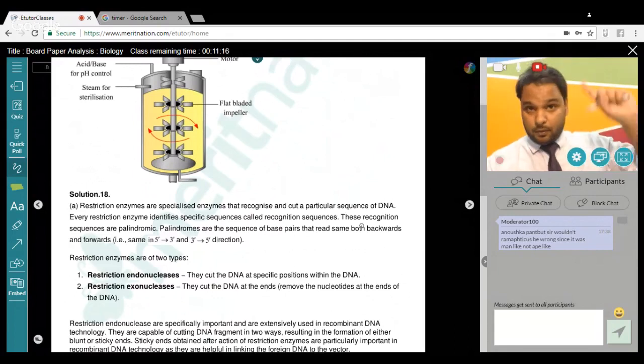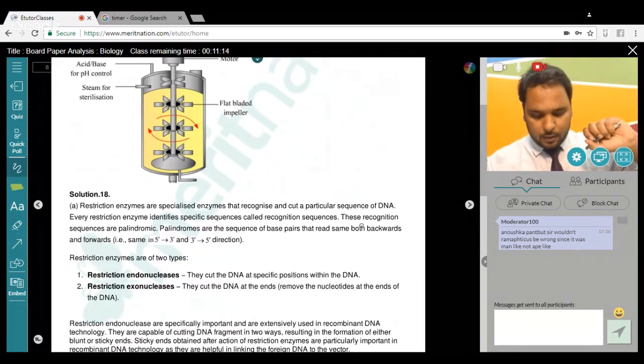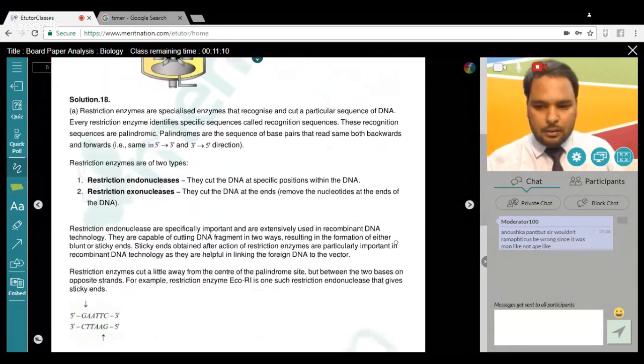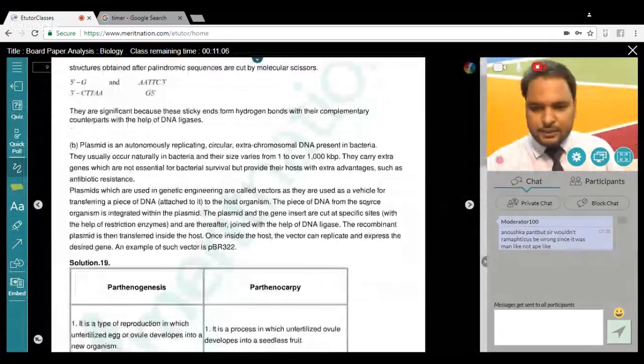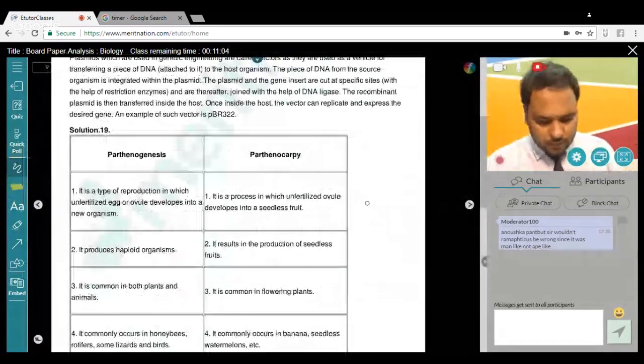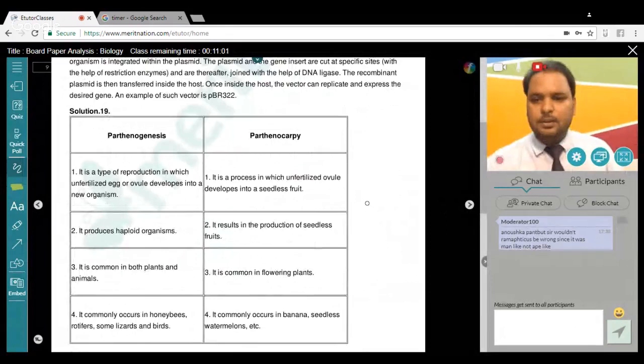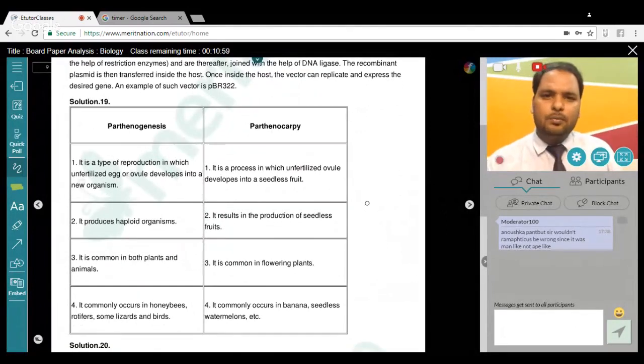Now differentiate, from reproduction, first chapter. Okay, differentiate between parthenocarpy and parthenogenesis. Simple, not a problem. I don't think anyone has any issues between the two, because it was a 3 marks question. So we consider you must have written 5 to 6 points, or 4 to 6 points, depending upon how you can write, and give one example of each. One of the differences is the example, and then you would have written at least.